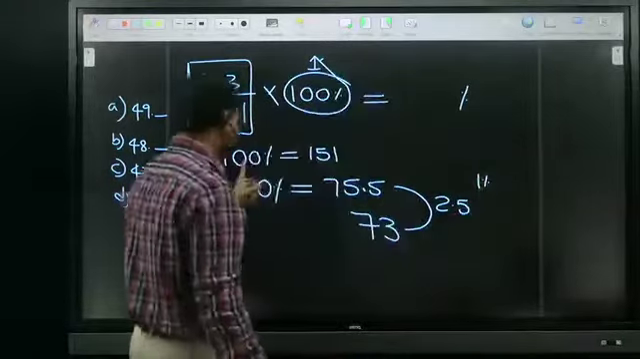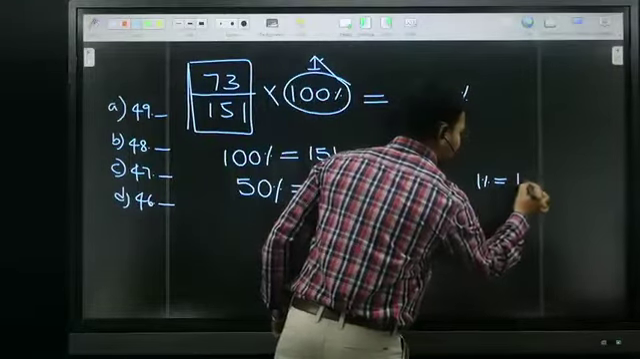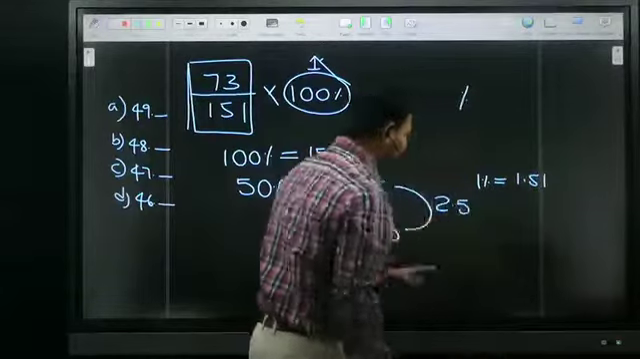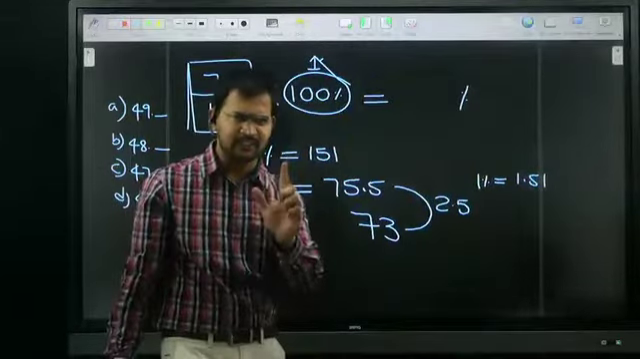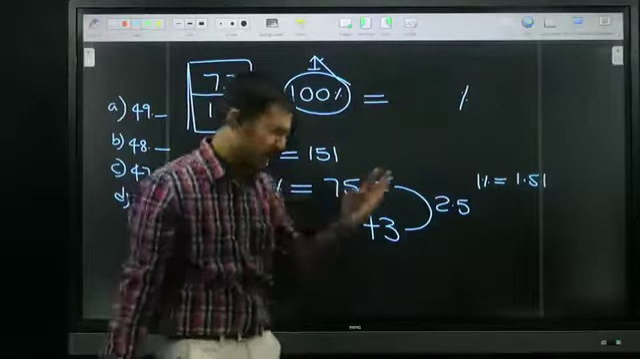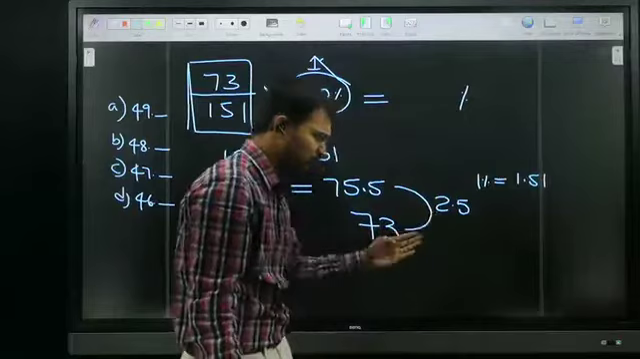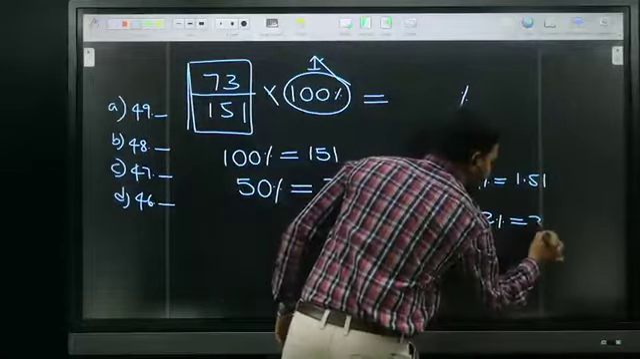1% is how much? 100% is 151. 1% is how much, Andy? 1.51. But I need 2.5. That means I need to subtract more than 1%, because I need to subtract 2.5. If I go for 2%, that is 3.02.